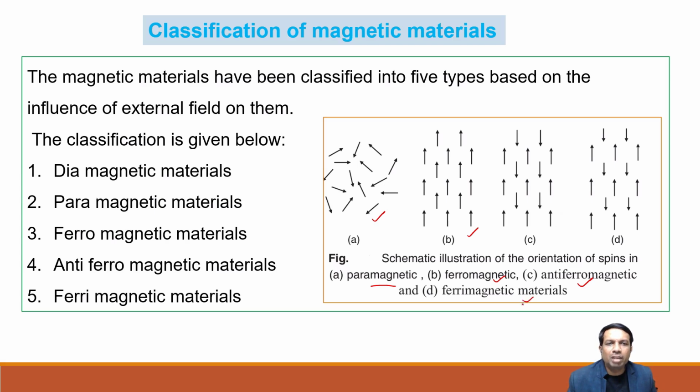In ferrimagnetic material, if we carefully observe, there is a difference. The dipoles, some are small, some are large, maybe one side large, another side small. Orientation is opposite, but in ferromagnetic they are in the same direction. So before going further, we broadly classify as diamagnetic, paramagnetic, ferro, antiferro, and ferrimagnetic material.